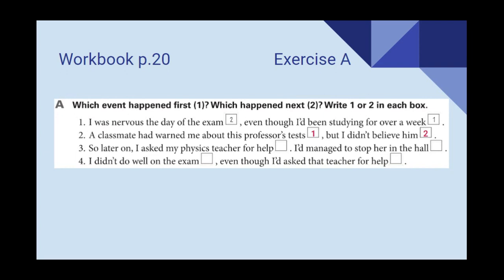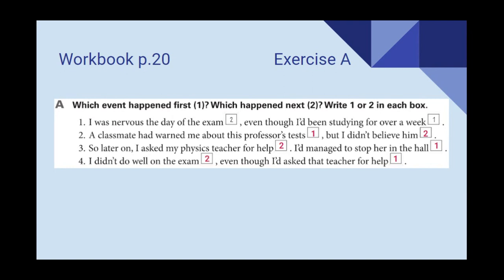Okay, let's go ahead and check. In the third sentence, the first action is that this person had managed to stop the teacher in the hall, and after this person stopped the teacher in the hall, asked them for help. And in the last one, the first action is that this person asked the teacher for help, however, they didn't do well in the exam.